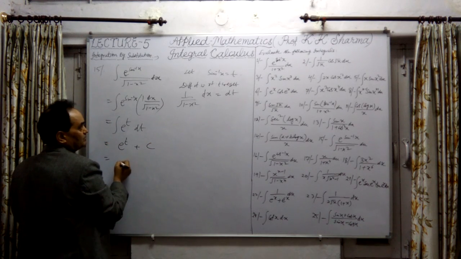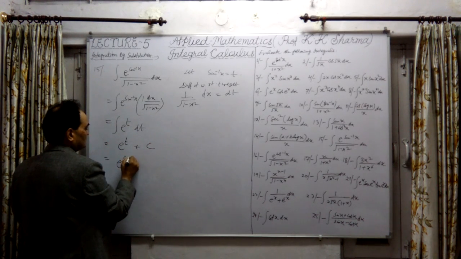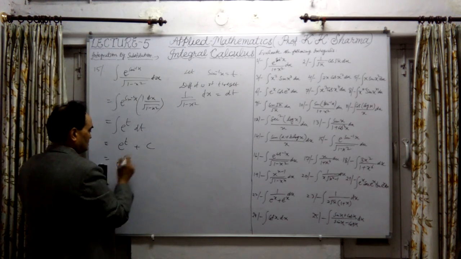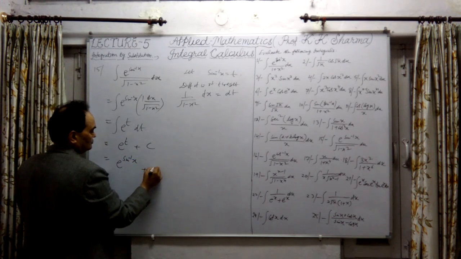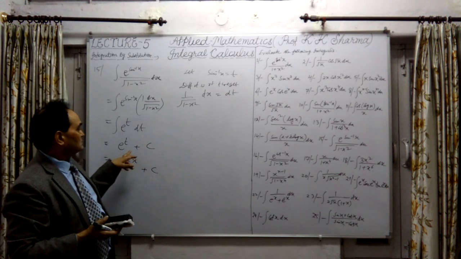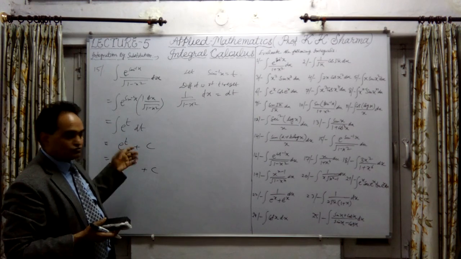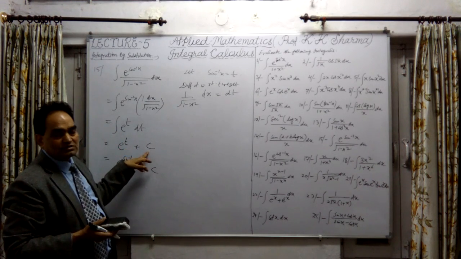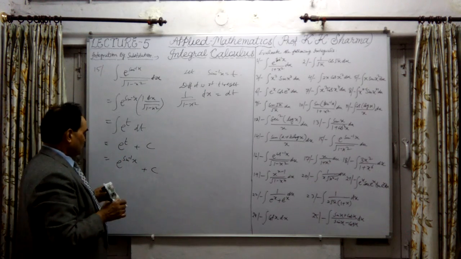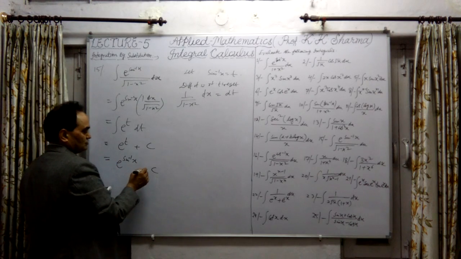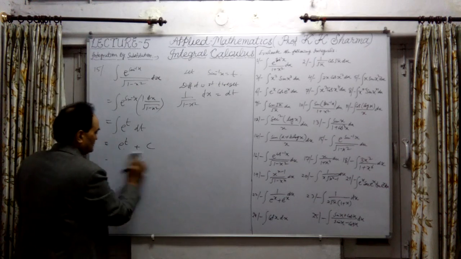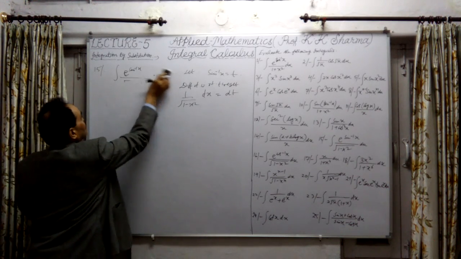Substitute the value of t, which is sine inverse x. So e raised power sine inverse x plus constant of integration. Now this is the original value in terms of x, because this answer is not proper otherwise. Some students leave it up to this stage only. They do not convert t into the original value. That is the mistake. Understand this question. So this is the final answer, the answer of question number 15.